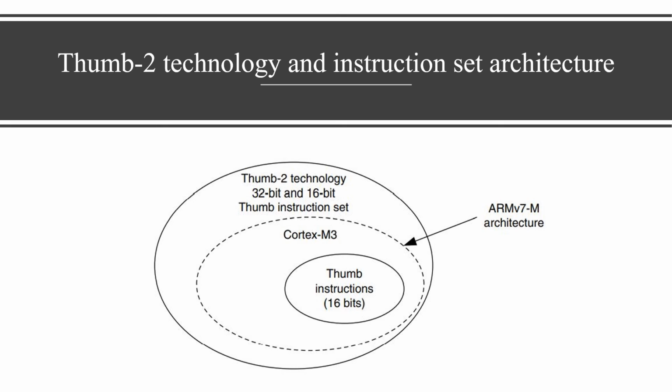With the support from both 16-bit and 32-bit instructions in the Thumb 2 instruction set, there is no need to switch the processor between the Thumb and the ARM states. For example, in ARM7 or ARM9 family processors, you might need to switch to ARM state if you want to carry out complex calculations or a large number of conditional operations, and good performance is also needed. Whereas in the Cortex-M3 processor, you can mix the 32-bit instructions with the 16-bit instructions without switching the states, thus getting higher code density and higher performance with no extra complexity.